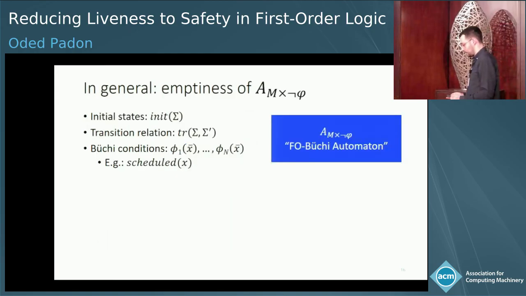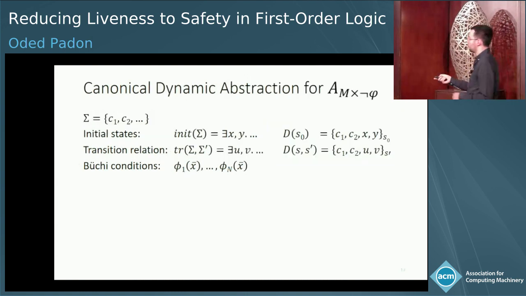So now I want to explain the more general construction. In the more general setting, we have this first-order Buchi automaton that is expressed by a formula for the initial state, a formula for the transition relation, and the Buchi acceptance conditions are first-order formulas with 3 variables. And these 3 variables are really essential because, for example, you want to say that every thread is scheduled infinitely often. You would express it by this formula with a 3 variable, and the semantics of it is that for any assignment to the 3 variables, a fair trace should satisfy it infinitely often.